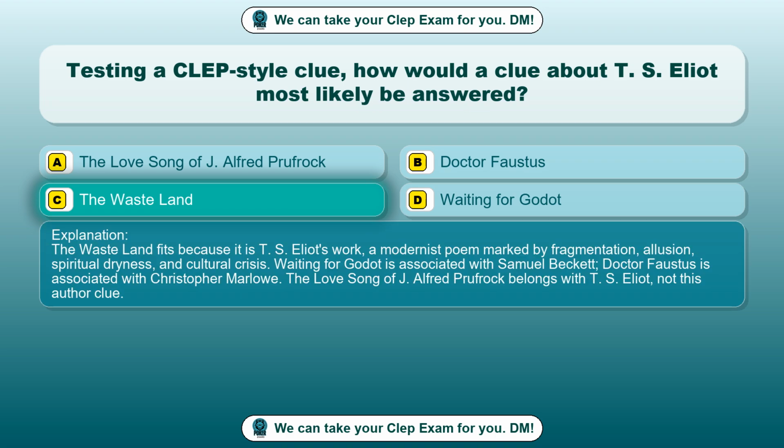The Wasteland fits because it is T.S. Eliot's work, a modernist poem marked by fragmentation, illusion, spiritual dryness, and cultural crisis. Waiting for Godot is associated with Samuel Beckett, Dr. Faustus is associated with Christopher Marlowe. The Love Song of J. Alfred Prufrock belongs with T.S. Eliot, not this author clue.